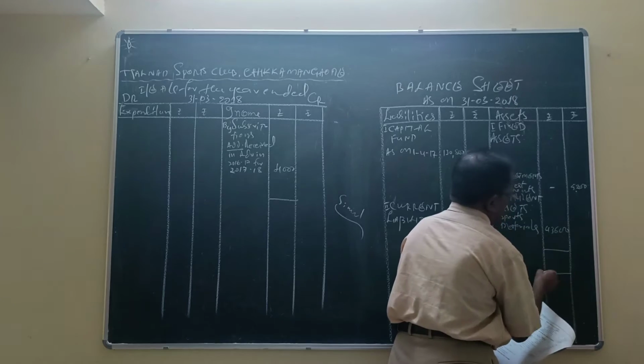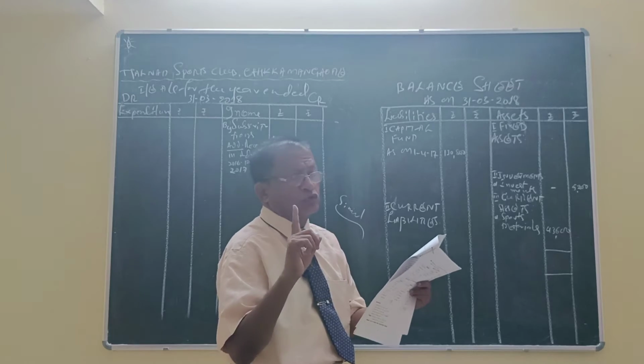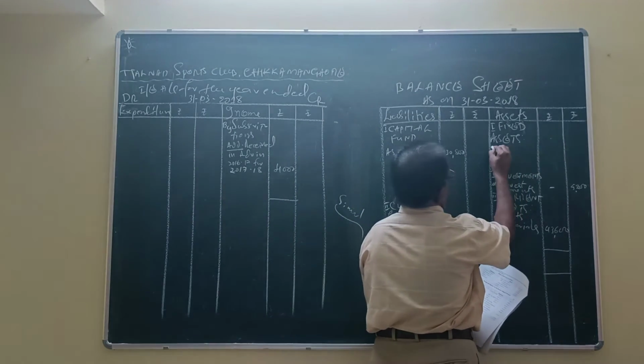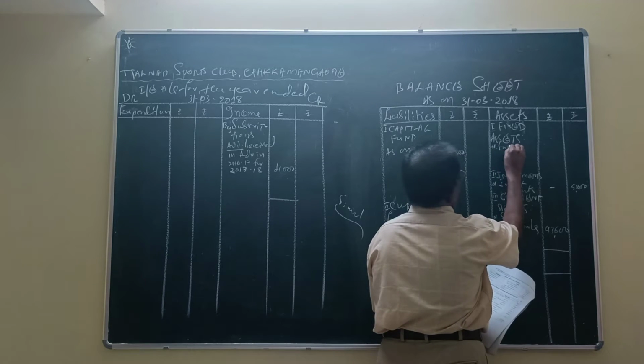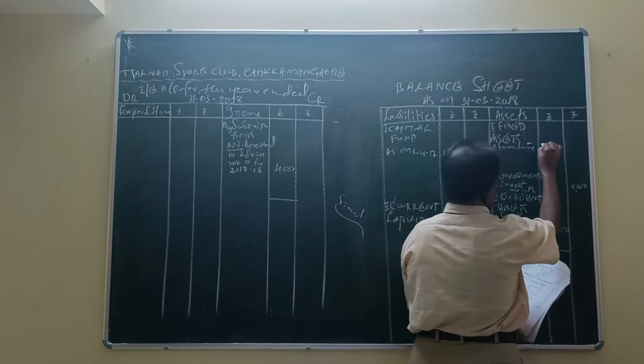43,600. There are 2 adjustments. Here we have to leave 2 lines. Furniture 32,800. It is a fixed asset. It will be shown in the balance sheet under the name fixed asset. First, furniture 32,800.